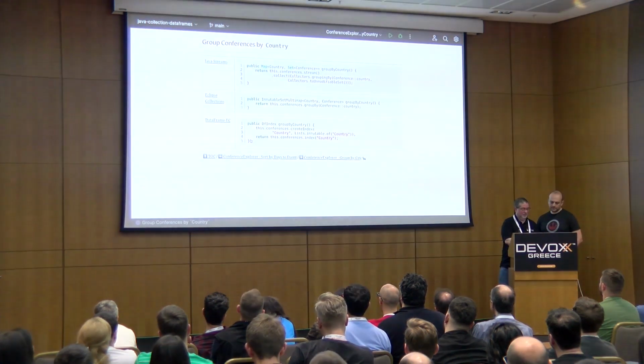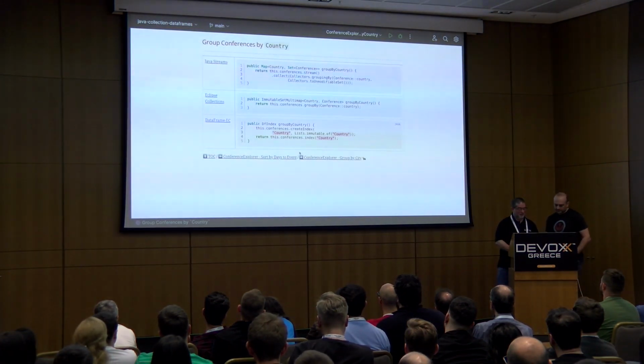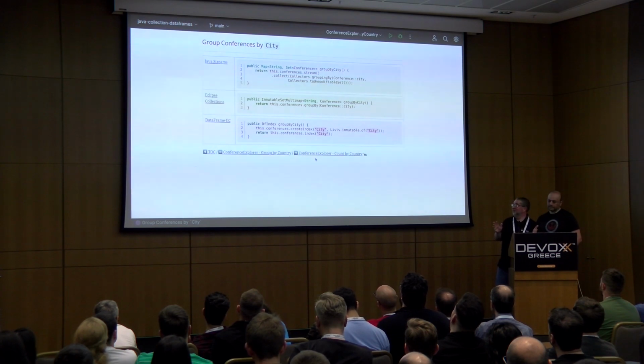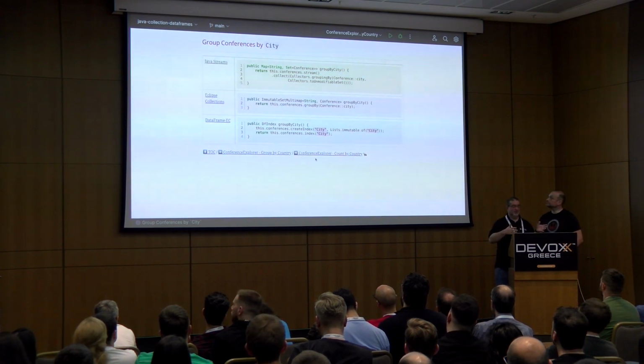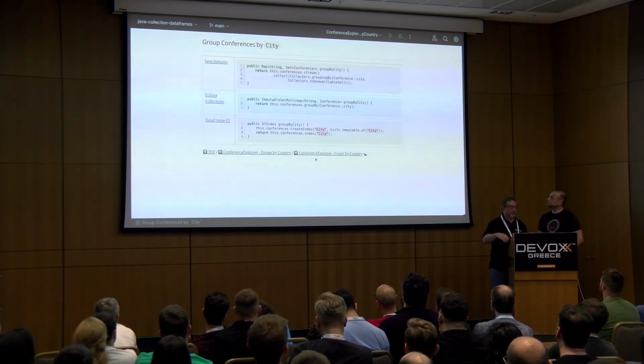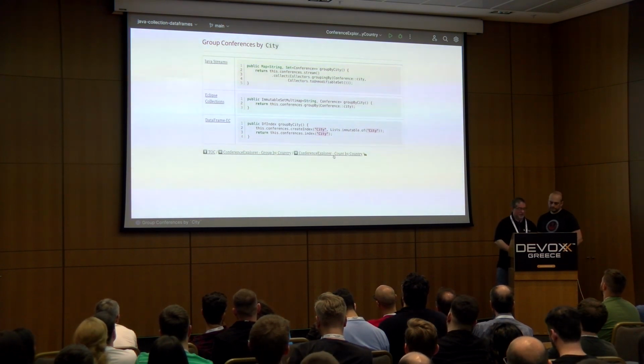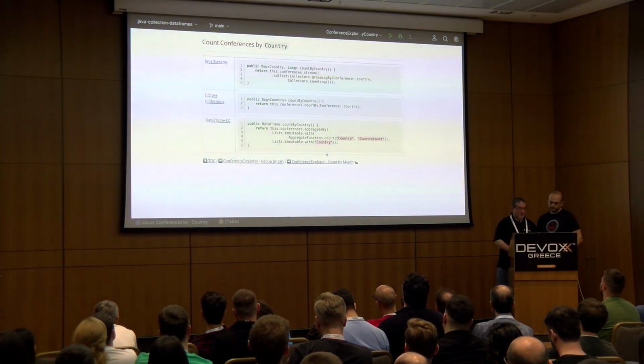There we go. Okay, so that's group by country. The next one, I'm not going to cover too much, but group by city is very similar. It's going to look the same structurally, the code for all three options, right? So you can take a look at that separately.